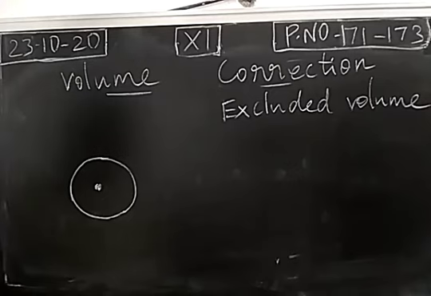For a real gas, the observed volume will be a lower value. Why? In an ideal gas, we will not think about the volume occupied by one individual gaseous molecule because it is negligible. But for a real gas, the observed volume will be lower than the ideal gas volume because the volume occupied by one individual gaseous molecule is also important.